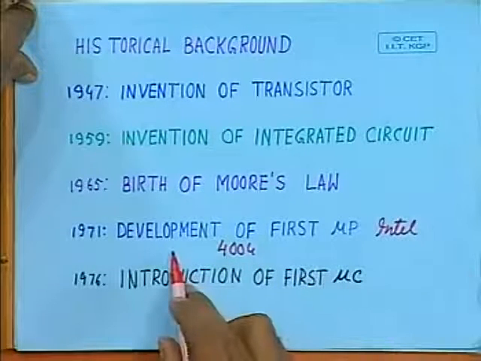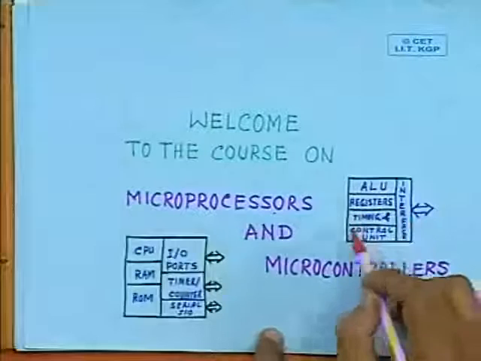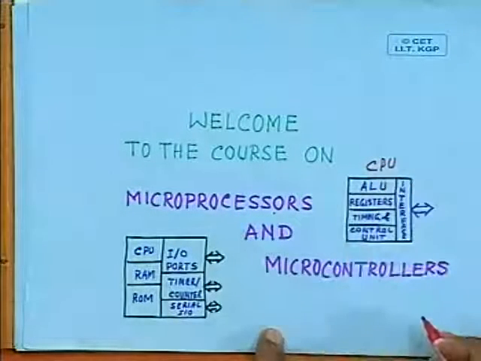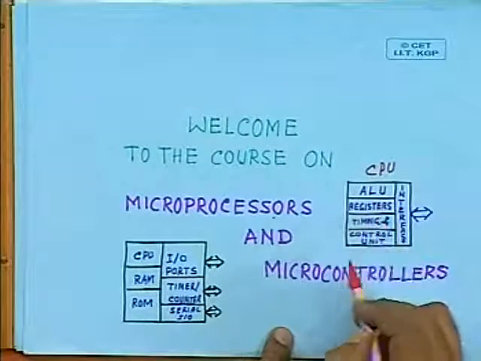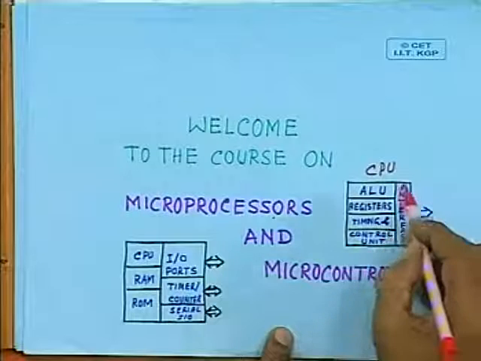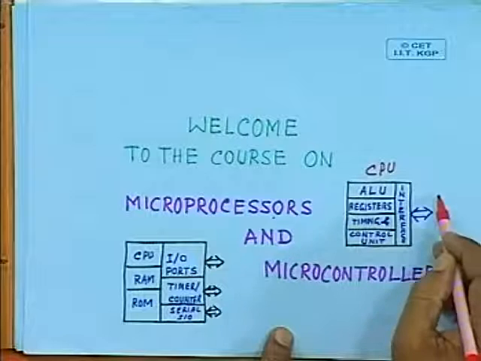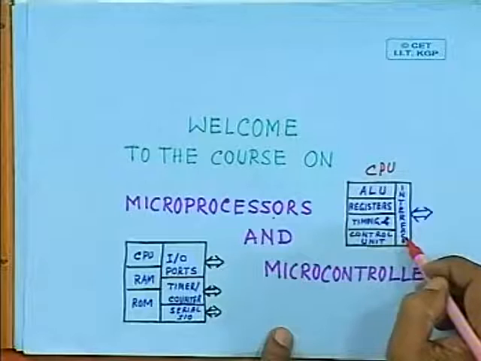You may be asking, what do you mean by microprocessor? By microprocessor, we mean all the components that you find in a CPU, central processing unit: ALU, arithmetic and logic unit, registers, timing and control unit, along with interface hardware for connecting external devices like memory and IO devices. Everything can be put together on an IC.